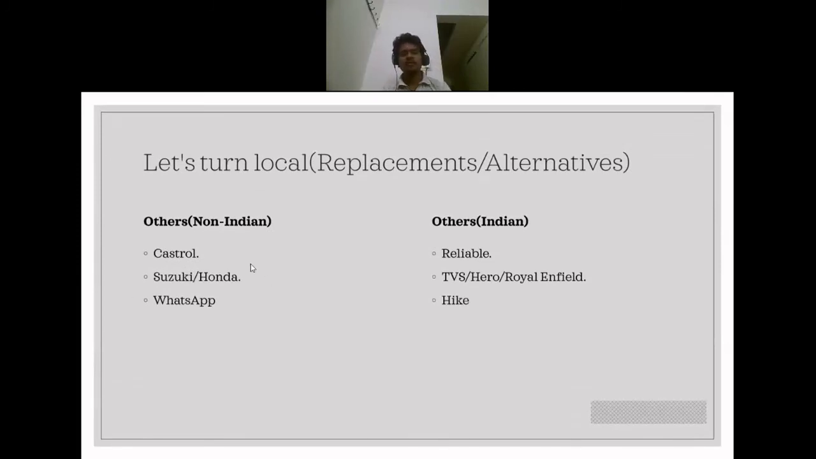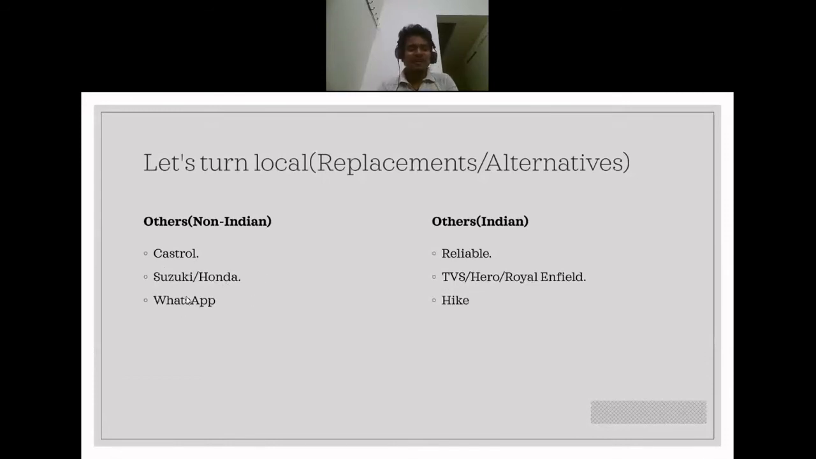And talking about the miscellaneous things, for engine oil, if you are using Castrol, you can use Reliable, which is an Indian brand. If you are using Suzuki or Honda as your bike, you can go for TVS, Hero, or Royal Enfield, which are Indian companies.